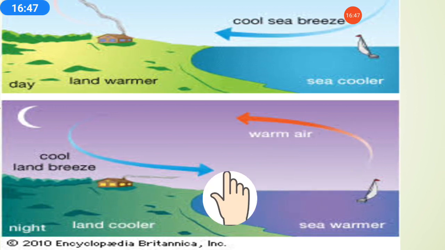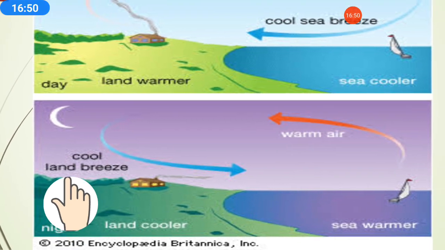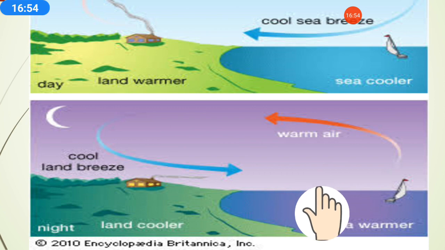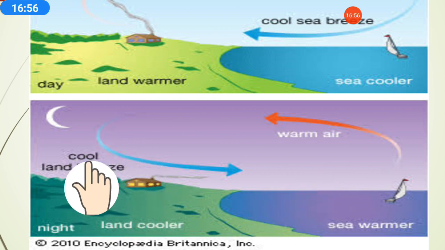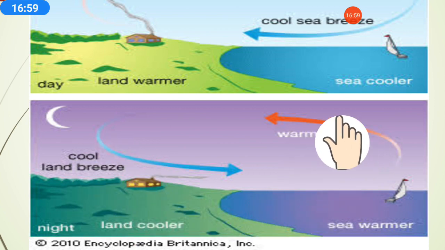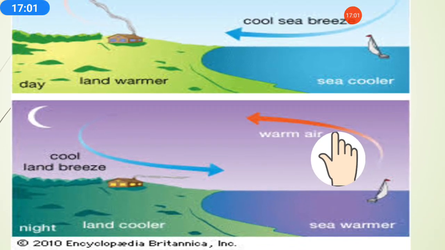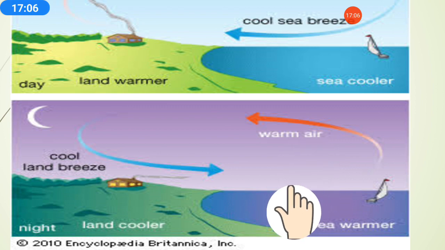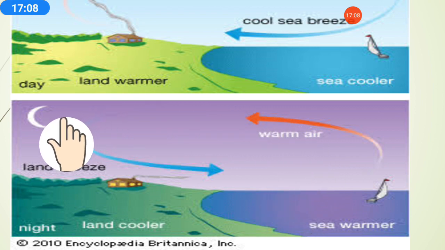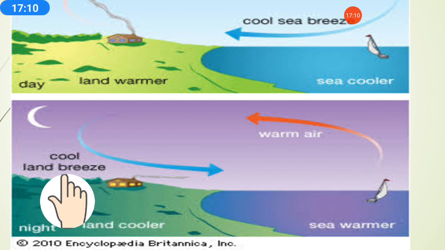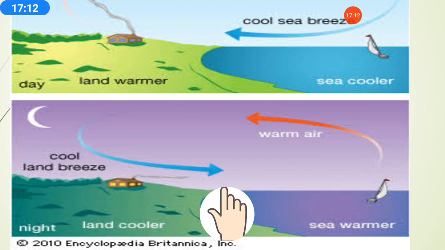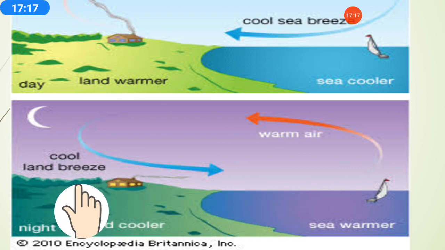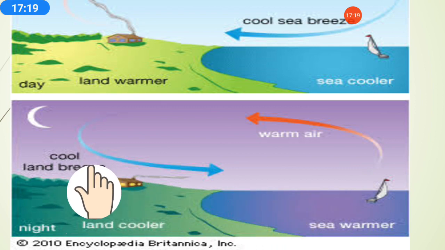So now here at the land in the night time the land will start cooling faster than the sea. So here cold air is present, and here warm air in the night time. Warm air always moves upwards. So from the sea this warm air moves towards the land, and from land cold air will move towards the sea. So that is why from land to the sea the cold air moves.